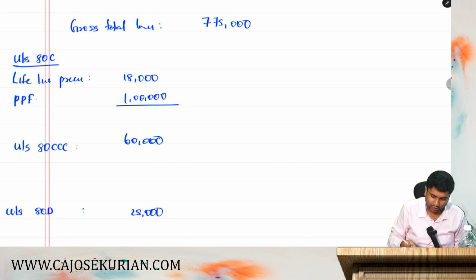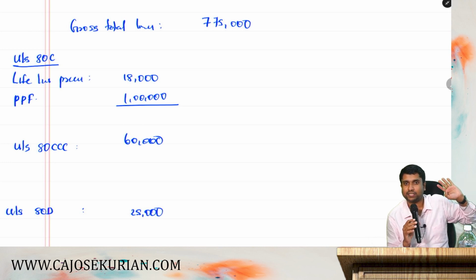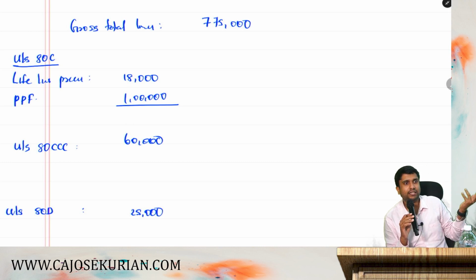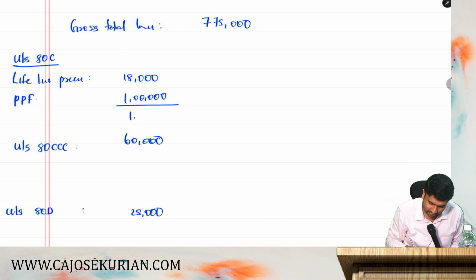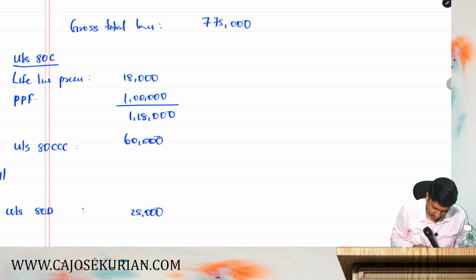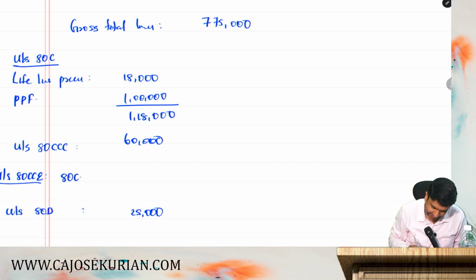Now, first of all, under 80C, we have a ceiling limit, that is 1,50,000 is the maximum deduction that you can claim. Here, adding both, it is only 1,18,000 rupees. So that is definitely deductible. Now, there is a section called 80CCE in income tax. What 80CCE says is 80C plus 80CCC plus 80CCD subsection 1 should always be less than or equal to 1,50,000.